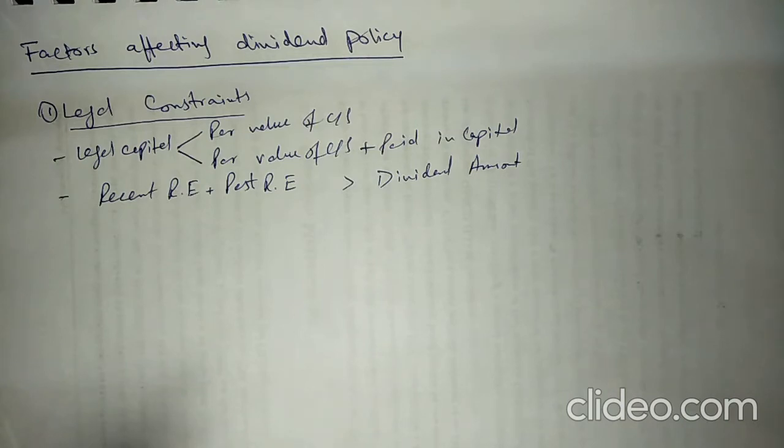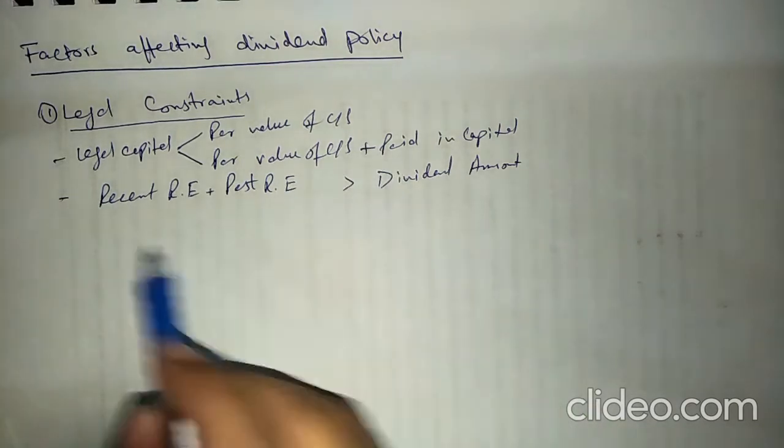There are many other types of restrictions in different companies which restrict the board from paying dividends beyond some limit. I just discussed one example of such a limit.